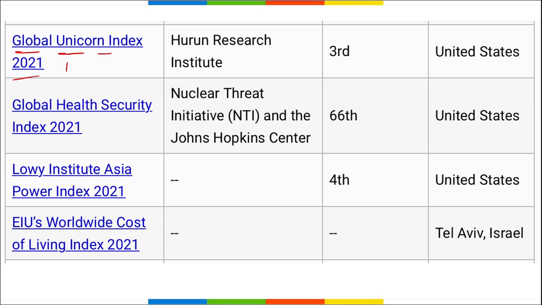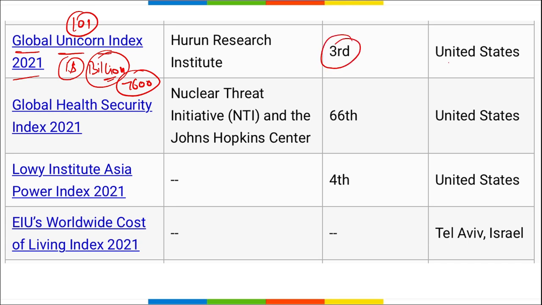A unicorn is any startup that has crossed a market capitalization of $1 billion, or roughly 7,600 crore rupees. So any startup that has a market cap of more than $1 billion is considered a unicorn. Recently India has crossed the mark of 100 unicorns, and currently there are 101 unicorns in India. This data, the Global Unicorn Index, is released by Hurun Research Institute, and India stood at third position in this index. First was the USA, second was China, and third is India.